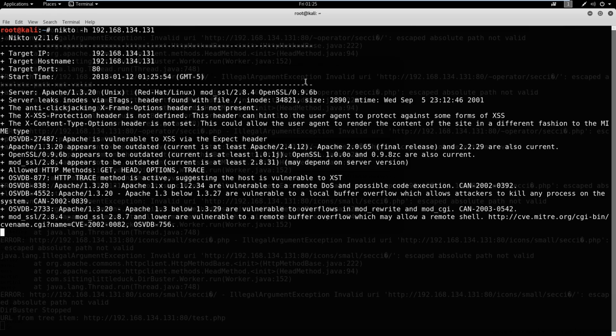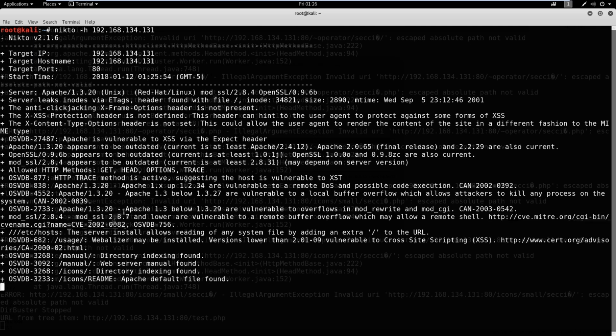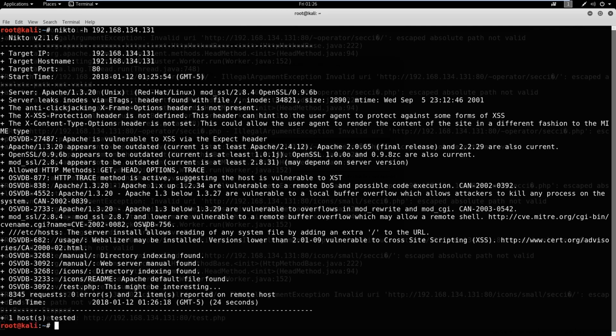So the nice thing about this is it does what DirBuster does by searching directories through a common word list. But what it also does is search for vulnerabilities. So it'll kind of tip you off if there's a website or a page that you didn't find and it knows it's vulnerable already. So it just gives you another place to look.